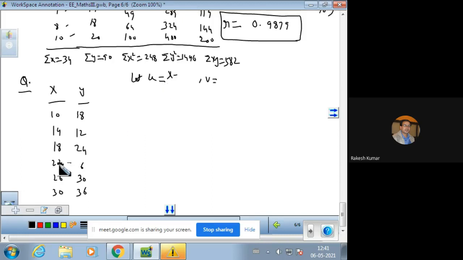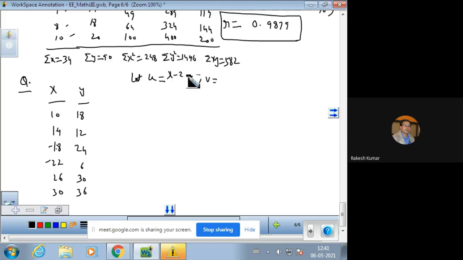We generally have to assume a value from the middle; suppose three values are here, 1, 2, 3, and three from the downward values, 1, 2, 3. So ultimately their middle values are 18 and 22. Out of 18 and 22, we have to assume one value.